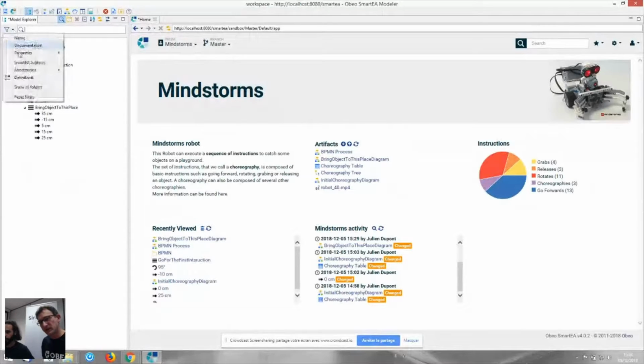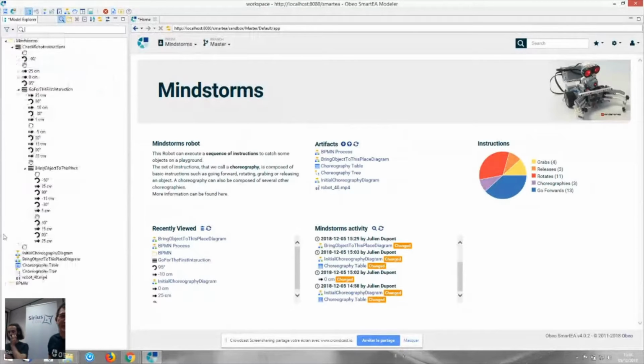And what's interesting to note here with the Model Explorer is that you might think that it would need some work for specifying, like specifying a Sirius tree, but actually it doesn't need anything to be done from your side. It just works out of the box.